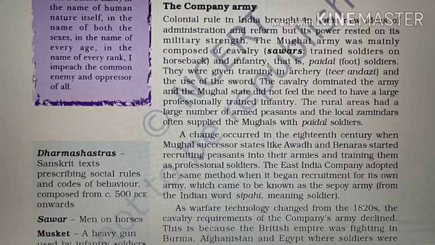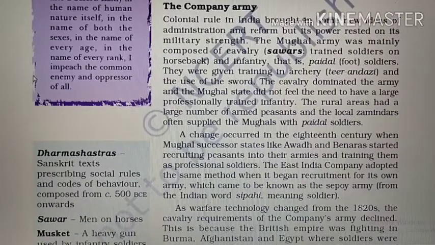The Mughal army, composed of cavalry and infantry, was dominated by cavalry. Cavalry are the sawars, the trained soldiers on horseback, while infantry are the pedal soldiers, that is, the foot soldiers.